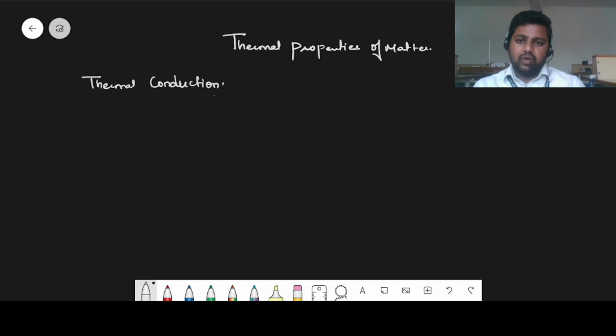Thermal conduction is a process in which heat will be transferred, and heat will always transfer from a hot body to a cold body.